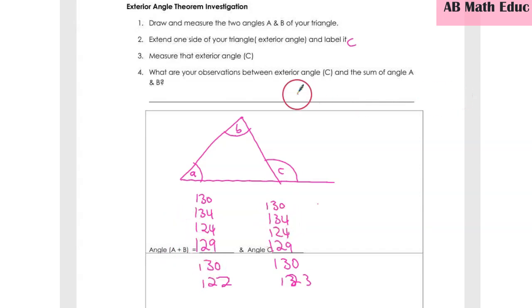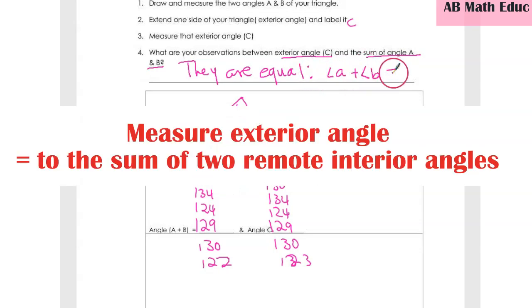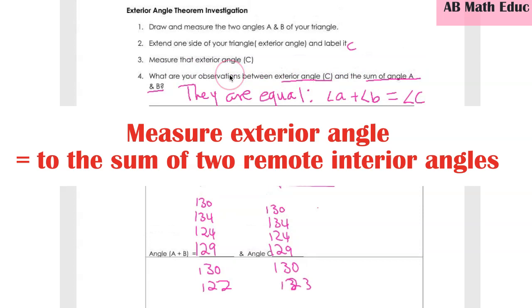Here comes the question. I asked them to write their observation about the exterior angle C and the sum of A and B. Are they equal? We were able to conclude that angle A plus angle B is always equal to angle C, and this is indeed the exterior angle theorem.